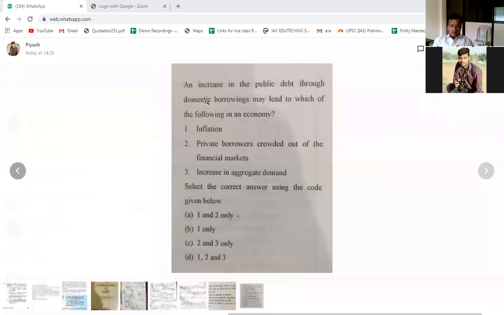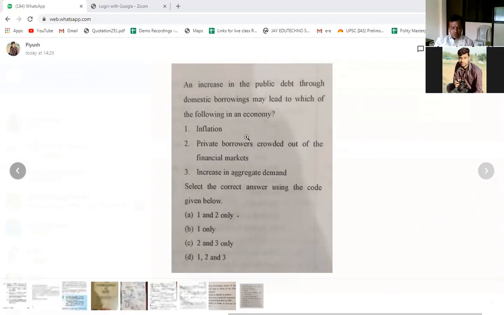And as I told you, there are two types of borrowing. One is called internal borrowing, also called domestic borrowing, and the other is external borrowing, which is done through the sovereign bond. So an increase in the public debt means that the government is borrowing more money from the domestic people, from the Indians itself, from within the country. So an increase in the public debt through domestic borrowing may lead to which of the following in an economy?